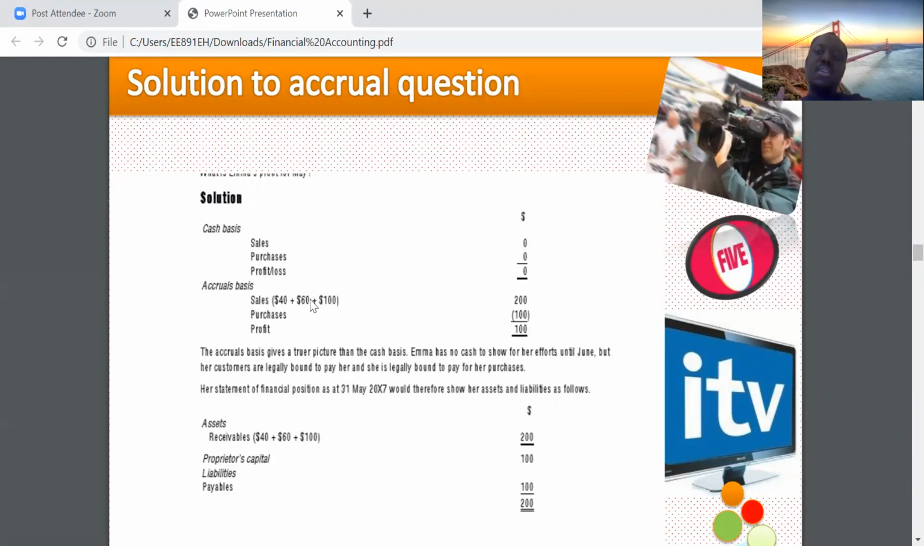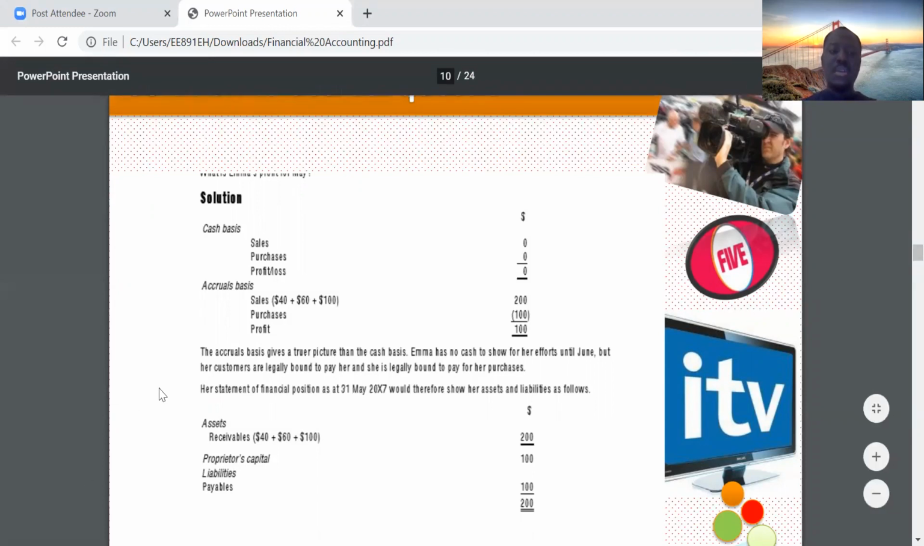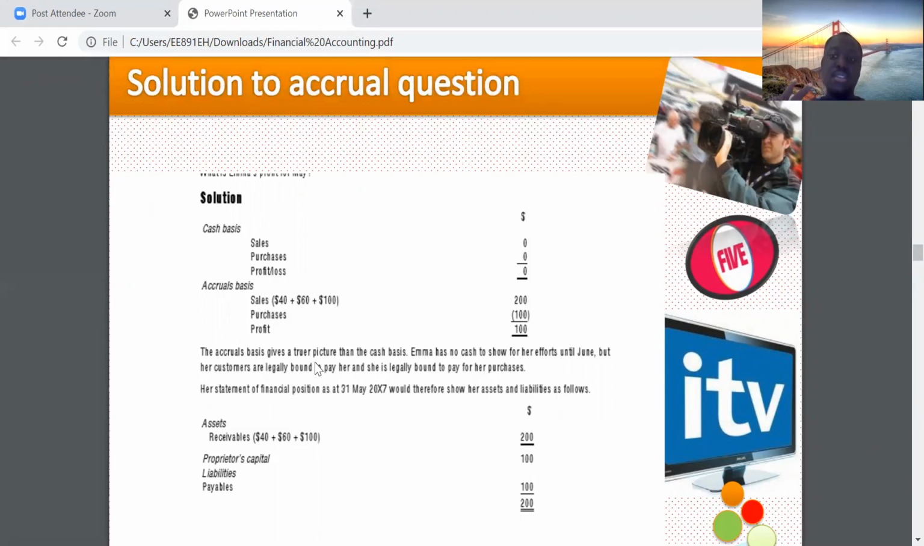So the first asset. The statement of financial position, we said it lists what? Assets and liabilities. So let's read a little bit of commentary. It says the accrual basis gives a truer picture than the cash basis. That's very, very true. Emma has no cash to show for her efforts until June, but her customers are legally bound to pay her, and she's legally bound to pay for her purchases. So that's very, very key.